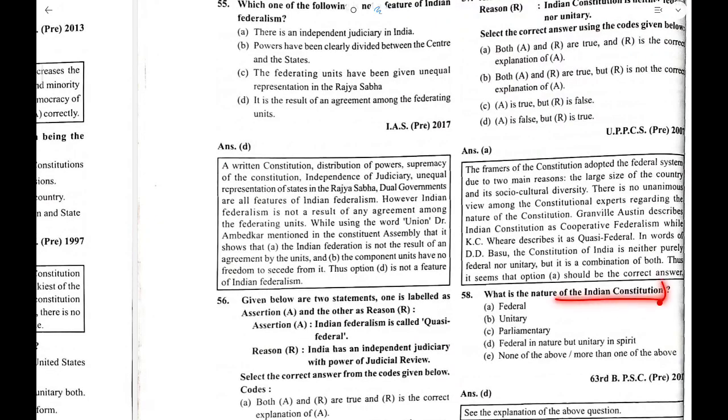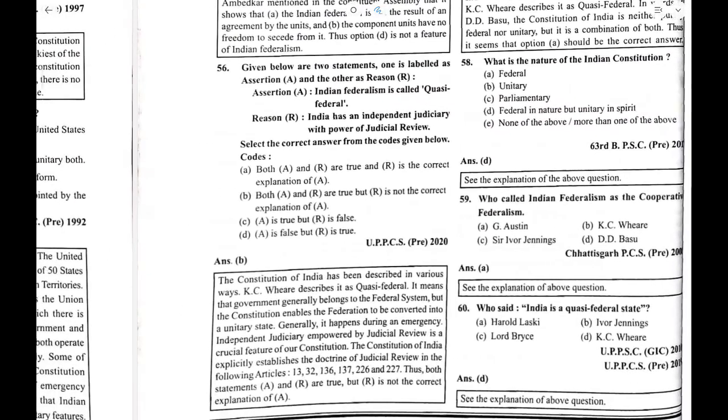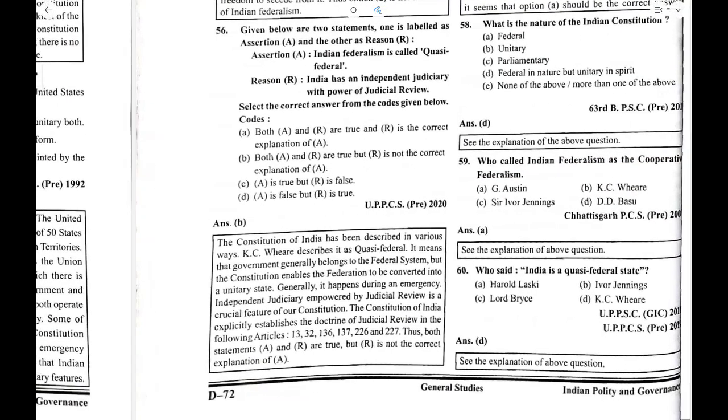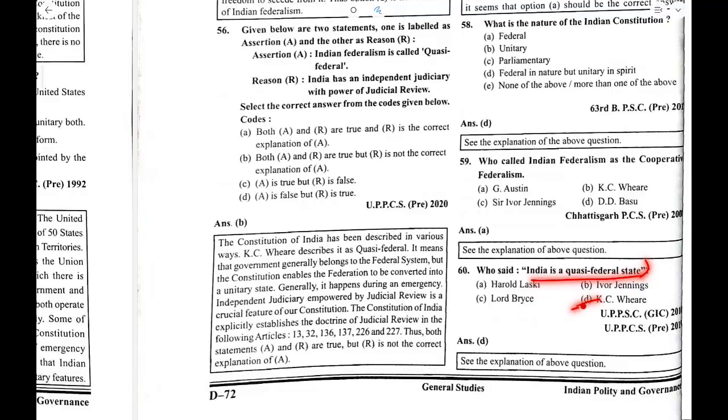The nature of the Indian Constitution is federal in nature but unitary in spirit. Who called Indian federalism cooperative federalism? Austin. India is a quasi-federal state, by K.C. Wheare.